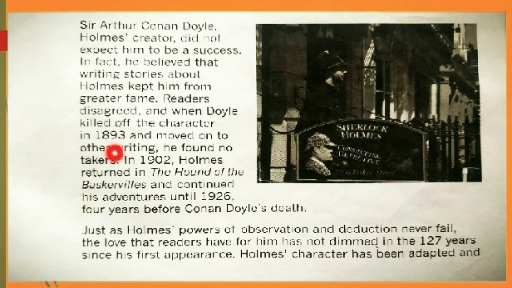That means he stopped writing these detective stories, and we can assume that he may have killed the character of Sherlock Holmes and maybe opted for something else. He maybe chose some other form of writing. So while he stopped that, let's see what is written. Why and when Doyle killed off the character in 1893 and moved on to other writing. As I said, he moved to some other kind of writing. He stopped writing detective stories and moved to some other form of writing.